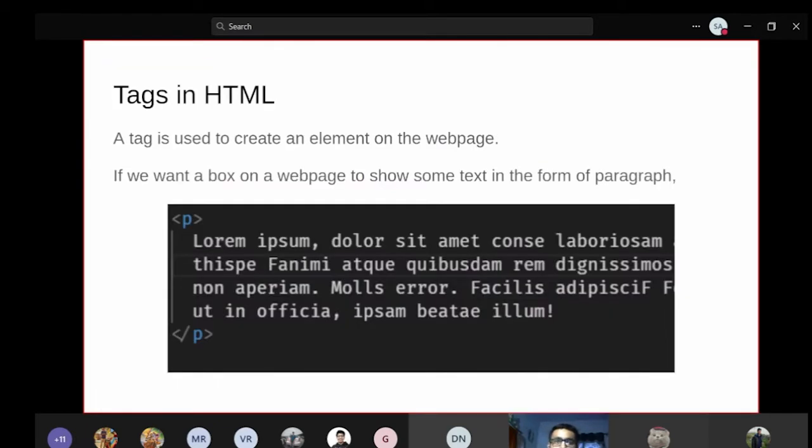So in HTML, a tag is used to add an element on a web page. An element can be anything. It can be an image, a list, text, a normal paragraph. Here I'm just going to give you a rough image of how it looks. This is an opening p tag. This is a closing p tag. We close the tag with the backslash, and we write some content inside it. So it is going to be presented in the form of a paragraph on a web page. Nothing else. Not very much special.